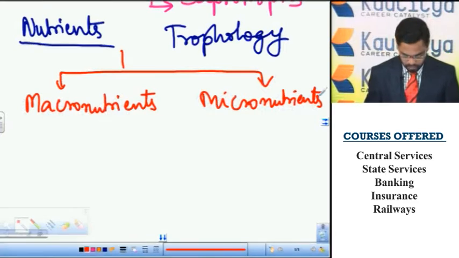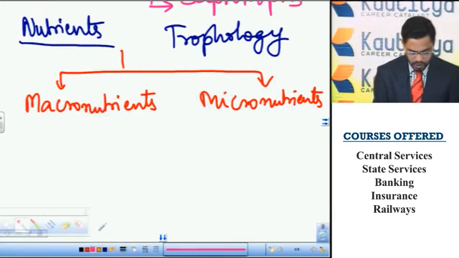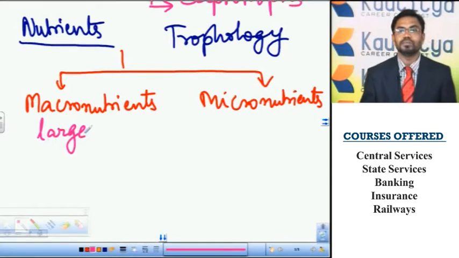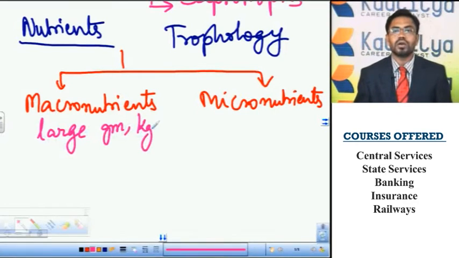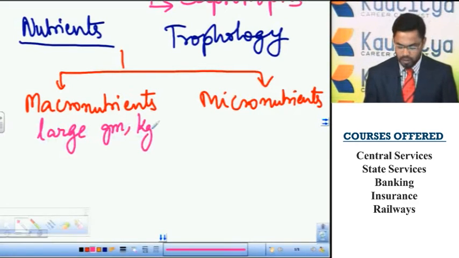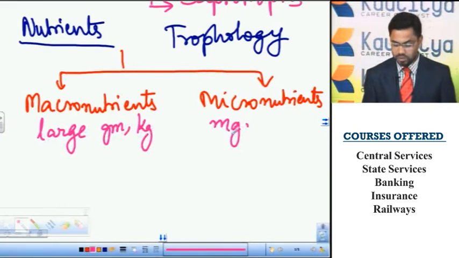Macronutrients are required in large amounts or large quantity, that is in grams or in kilograms. Micronutrients are required in very minute quantity, like in milligrams or in micrograms.